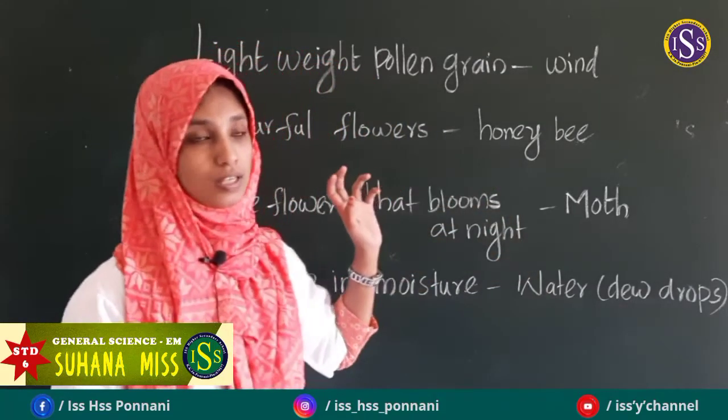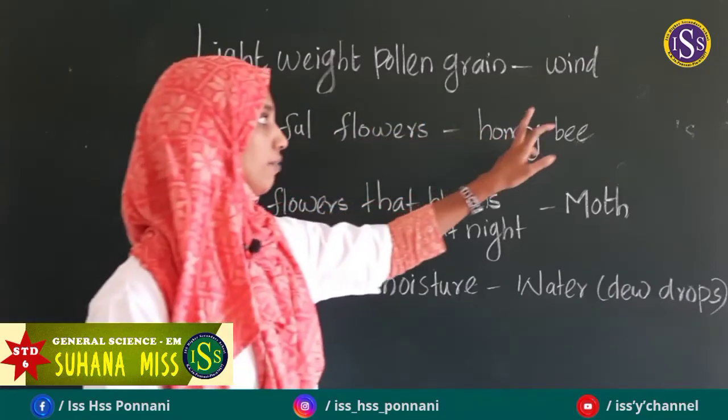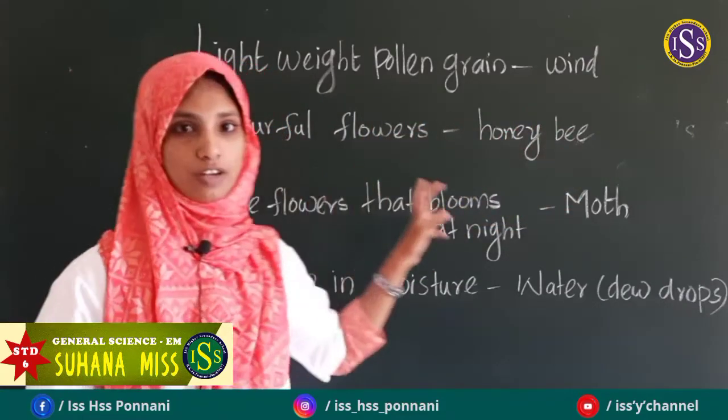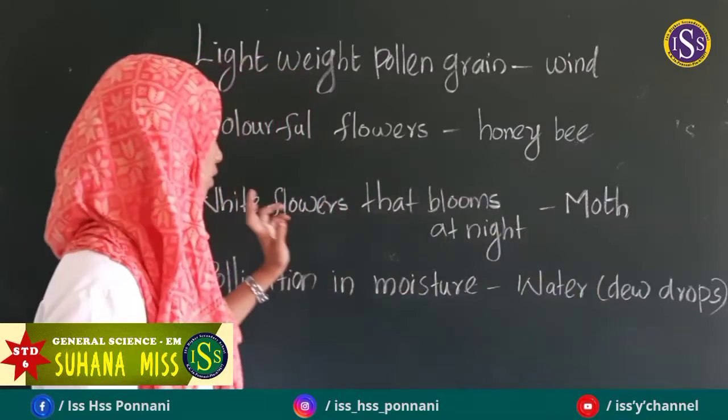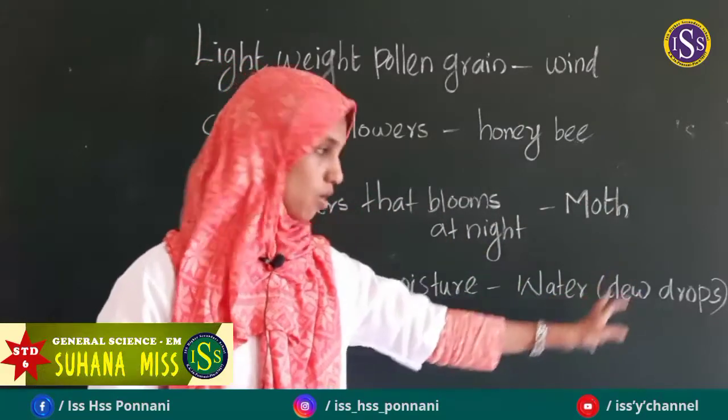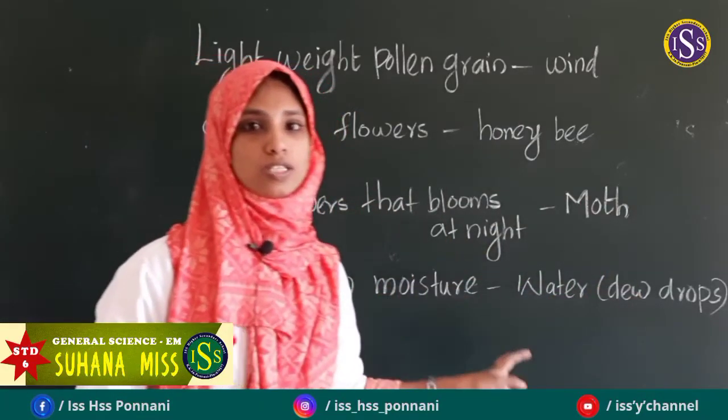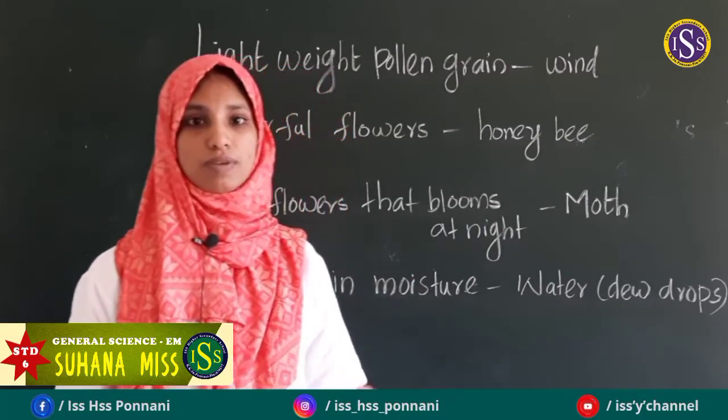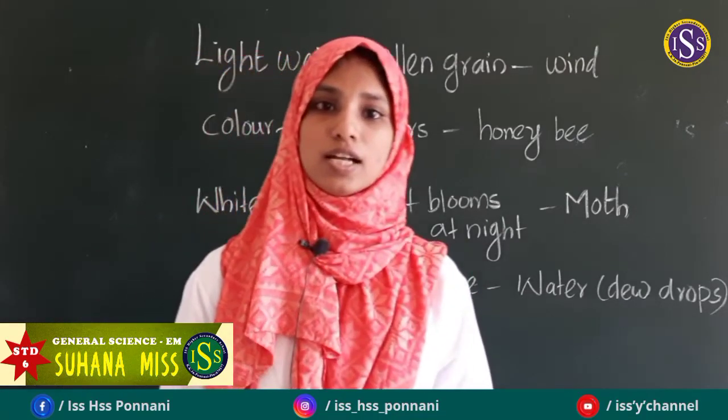Once again I repeat this. Lightweight pollen grain, wind. Colorful flowers, honeybee. Flowers that bloom at night, moth. And pollination in moisture is through water. It is very important. You have to write it in the textbook.